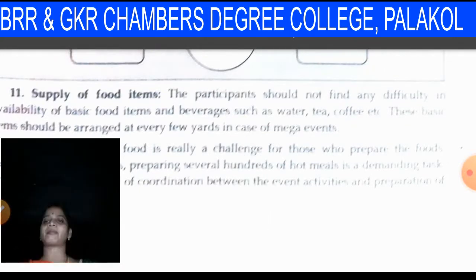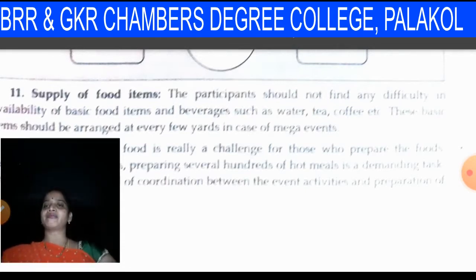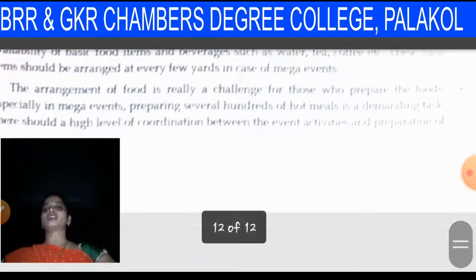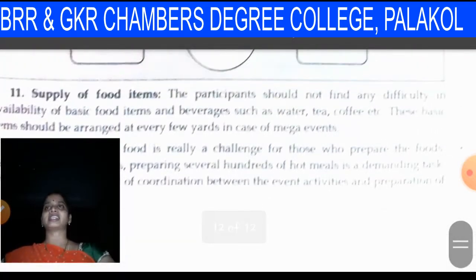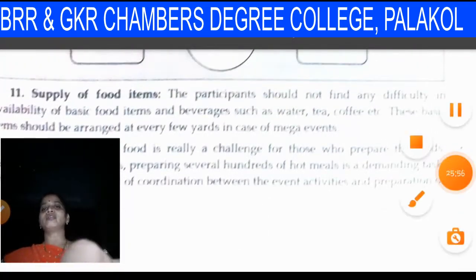The participant should not find any difficulty in the availability of basic food items and beverages such as water, tea, coffee. These are very important in selecting a menu. So while selecting the menu, you may concentrate on all those aspects. It is a very important consideration.